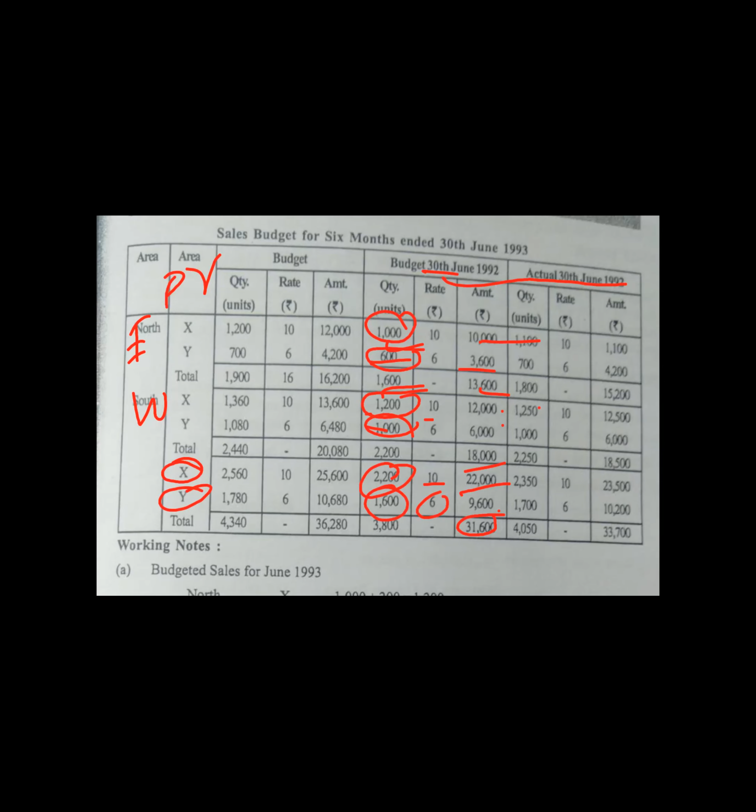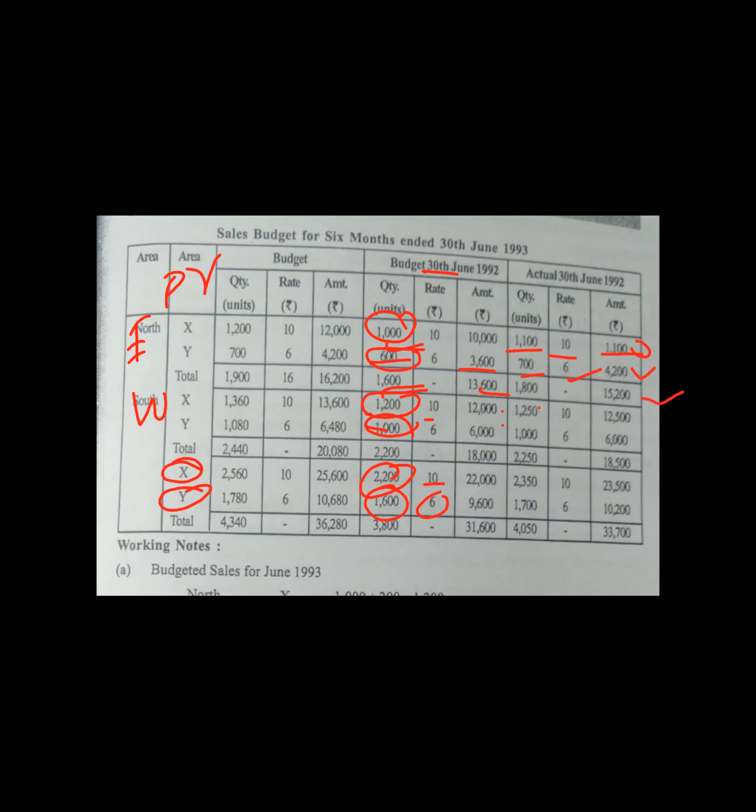Actual figures are also given in units only: 1,100 units, 700 units, 250 units. Look in the question. So in the actuals, how many units are there? East Zone product X 1,100 into 10. A zero is missing, you take the zero. Next, 700 into 6, 4,200. Total 15,200. You add both the units also.